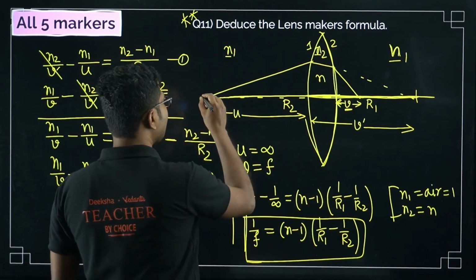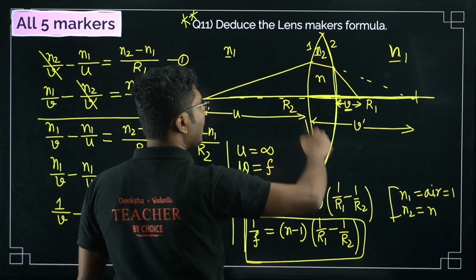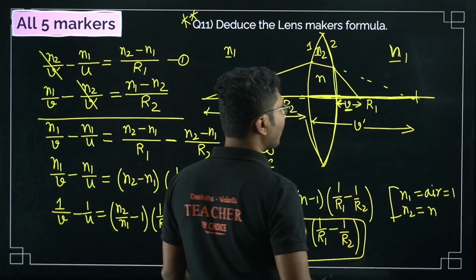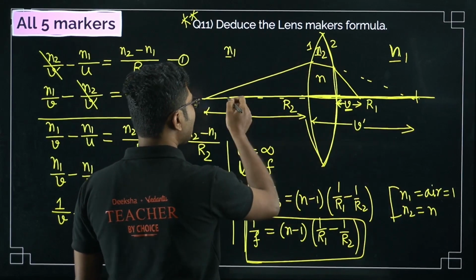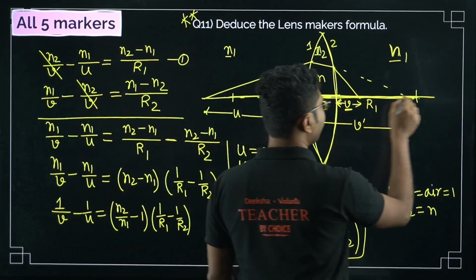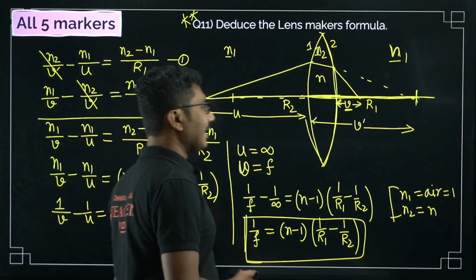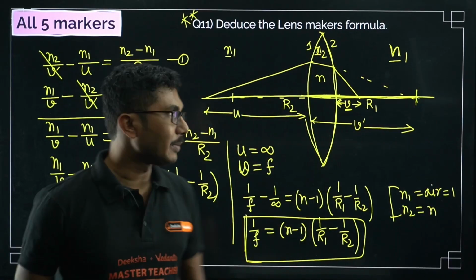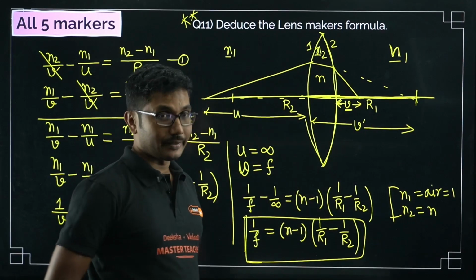Now first we consider this surface. This is the first surface, and this is the second surface. Now the radius of curvature of the first surface is say R1, so this is R1, and the radius of curvature of the second surface is R2. Both can be different, they do not need to be the same value. For an equiconvex lens generally it is the same, but for this derivation they can be different values as well.